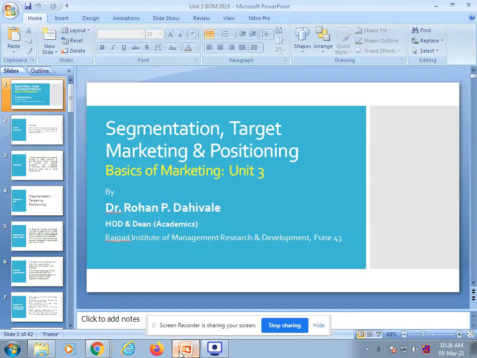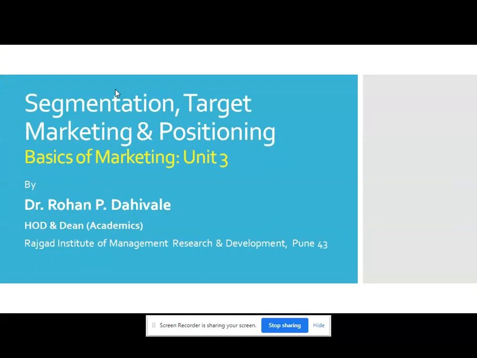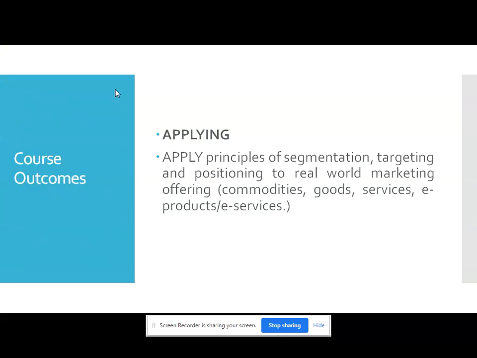Good morning, class. Today we will start with unit number 3. The name of unit number 3 is segmentation, target marketing, and positioning. Basics of marketing, unit number 3 by Dr. Rohan Dahiwale, HOD and Dean Academics, Rajgarh Institute of Management, Research and Development, Pune 43.